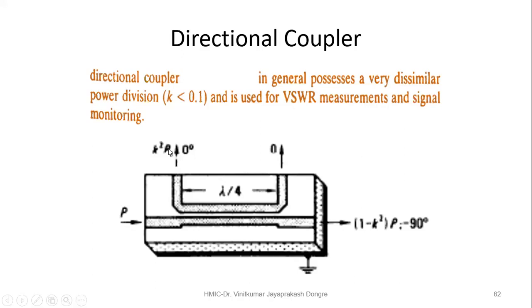Generally this small power can be used for measurement purposes, of the VSWR or the power. So this coupling factor K is 0.1. Suppose the power input is 1 watt. Then at this port you will get a power of around 0.1 watt. The manufacturers generally define the coupling factor, but in most directional couplers the coupling factor is 0.1.